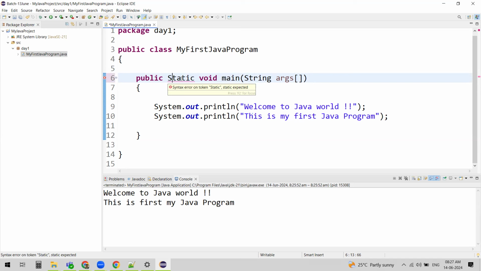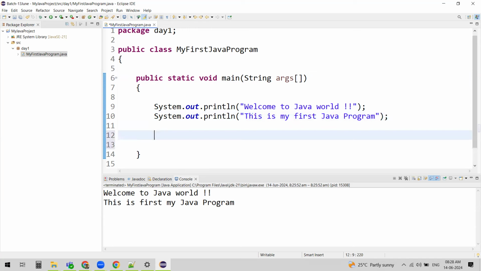And whatever we wanted to print on the console, we did that, right? Along with this, you can even get some output on the console for calculations as well. Say, for example, if you wanted to print some numbers, the shortcut is sysout and then Control space.